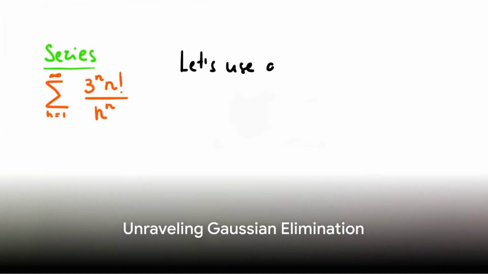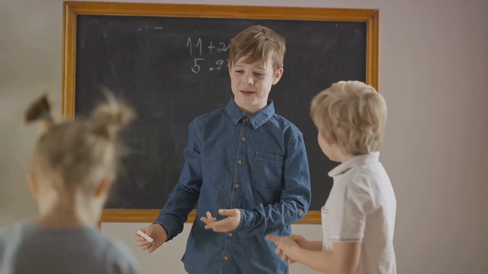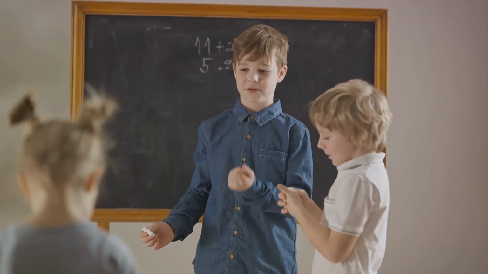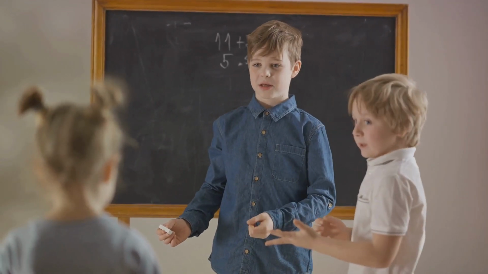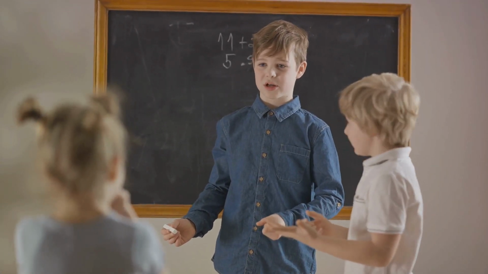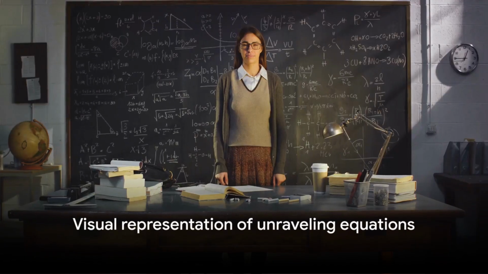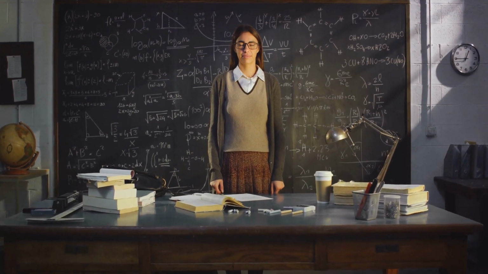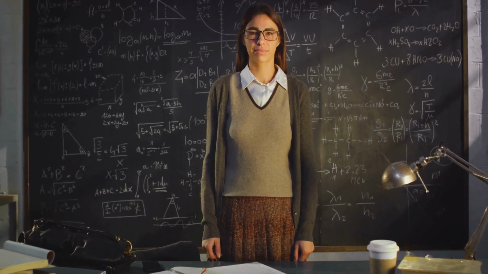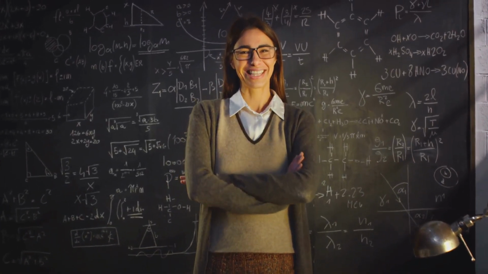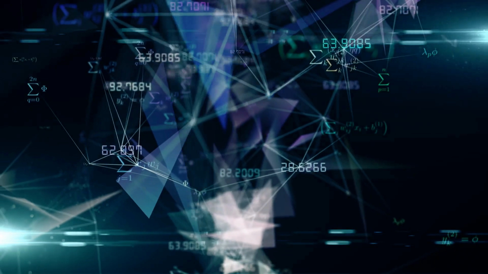Embarking on our journey, we first encounter Gaussian elimination. Gaussian elimination, named after the mathematician Carl Friedrich Gauss, is a method used for solving systems of linear equations. It's like a magic trick that simplifies complex problems into simpler ones, making them easier to solve. Imagine a tangled ball of yarn. Trying to unravel it all at once can be quite a challenge, right? Gaussian elimination works similarly. It unravels the knotty system of equations, one equation at a time, until it becomes a streamlined, manageable task. So, how does it work?